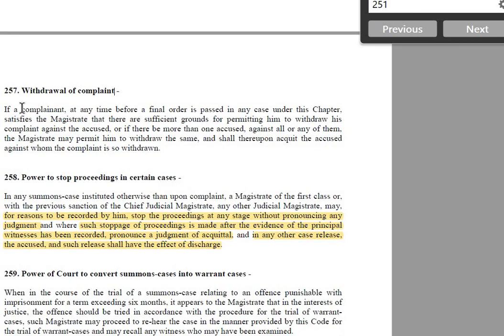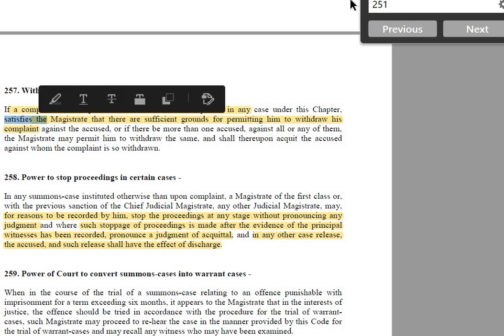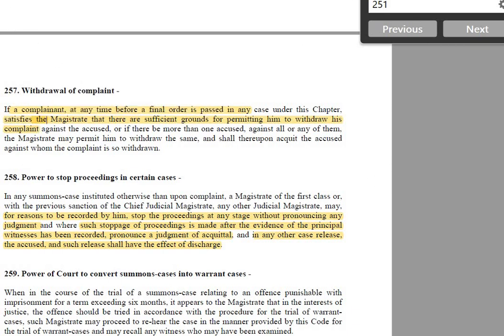What is happening here? A complainant, at any time before the final order is passed in any case, if he satisfies the magistrate that there are sufficient grounds for permitting him to withdraw his complaint, if the magistrate is satisfied, then the complaint will be withdrawn against the accused.